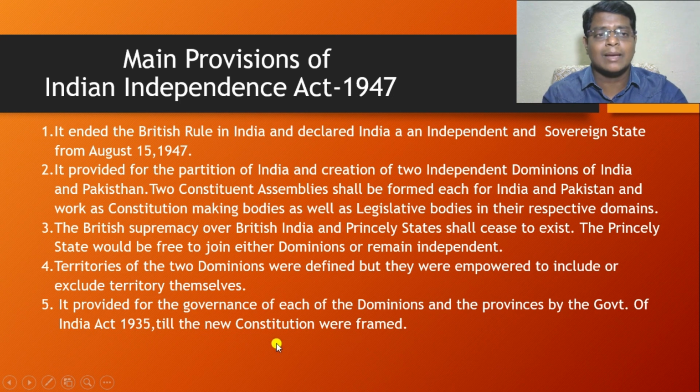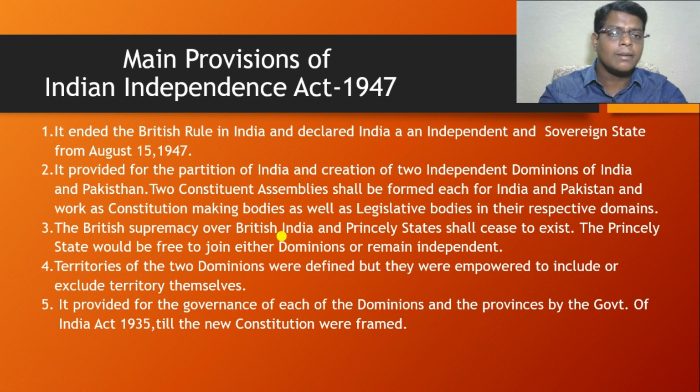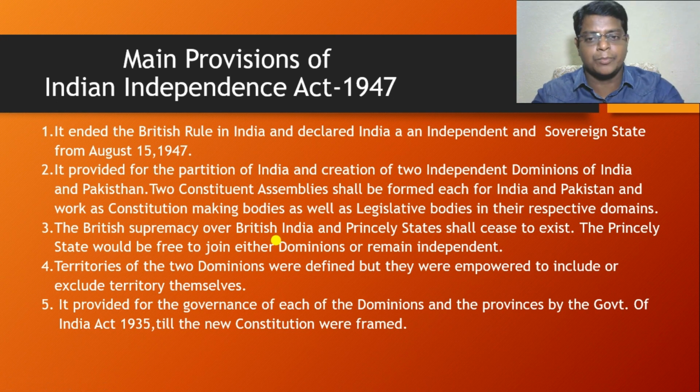So these are the important provisions of the Indian Independence Act 1947. The Indian Independence Act allowed India to be an independent and sovereign country. It separated India into India as well as Pakistan, and also it allowed the princely states to join either India or Pakistan or remain independent.